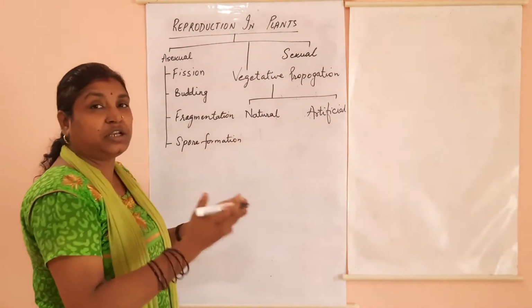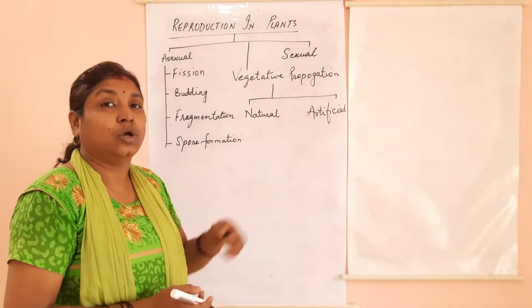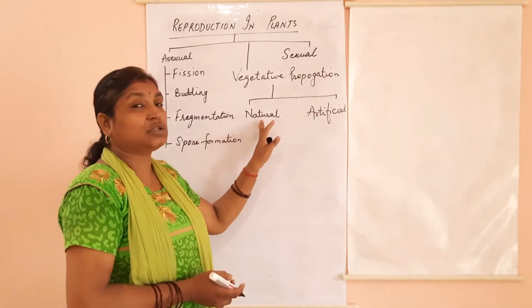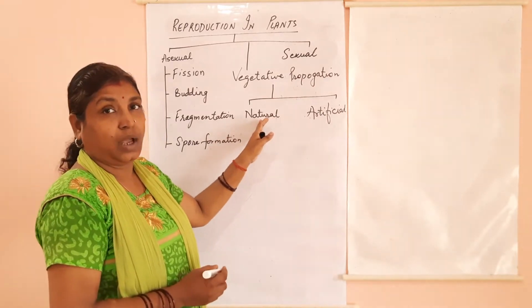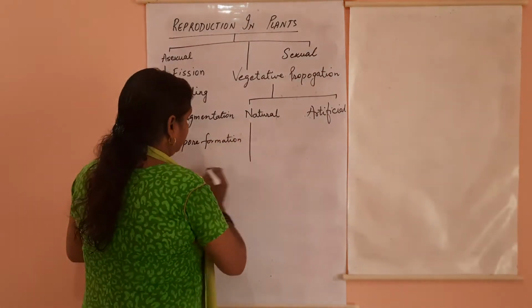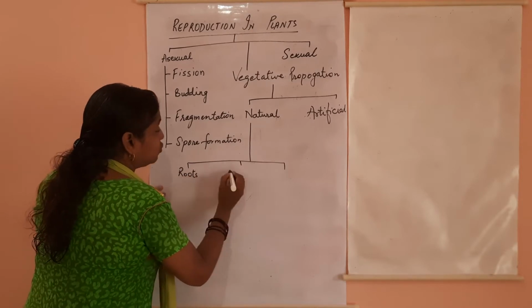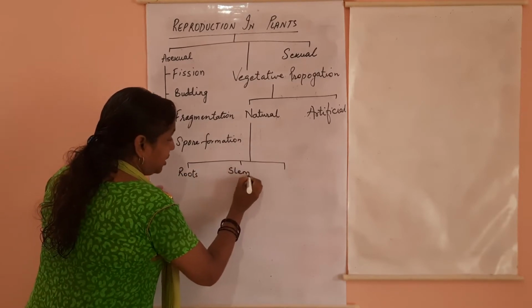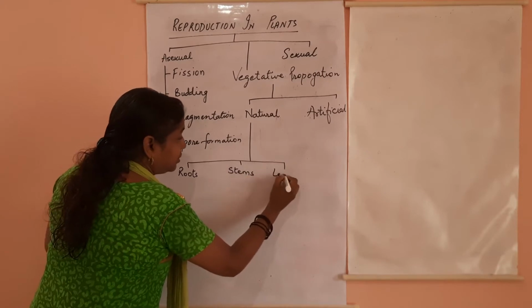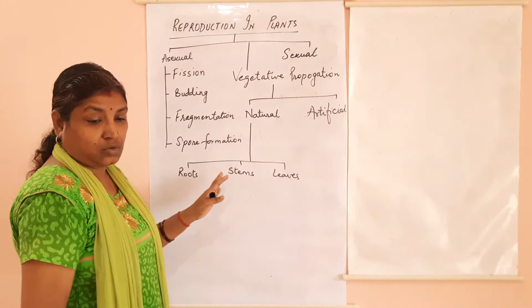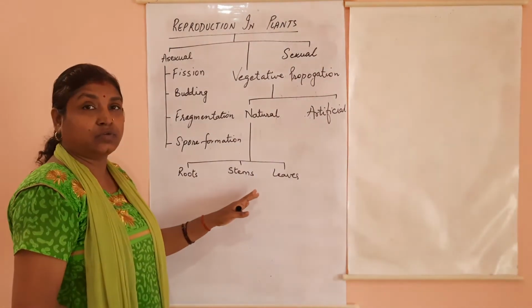Natural method means whatever propagation takes place naturally in nature through vegetative parts is known as natural vegetative propagation. And their types are natural vegetative propagation through roots, stems and leaves.